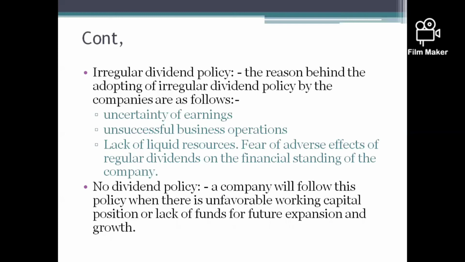This policy is followed by the company for the following reasons. First, uncertainty of earnings, unsuccessful business operations, and lack of liquid resources. Due to these reasons, the company will follow the irregular dividend policy. When the company has profit or cash, it pays the dividend. When the company does not have sufficient cash or profit, it does not pay the dividend to the shareholders. And the last one, no dividend policy.